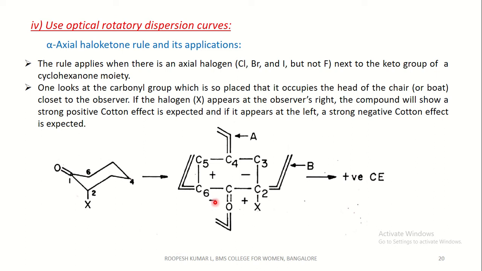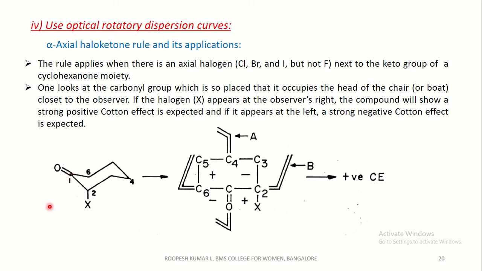That is, this rule applies when there is an axial halogen next to the keto group of the cyclohexanone moiety. This is the cyclohexanone moiety. One looks at the carbonyl group, which is so placed that it occupies the head of the chair or sometimes boat closest to the observer. That is, you should place the carbonyl group at the head position. These are the head positions.